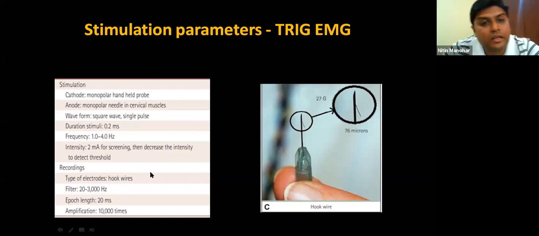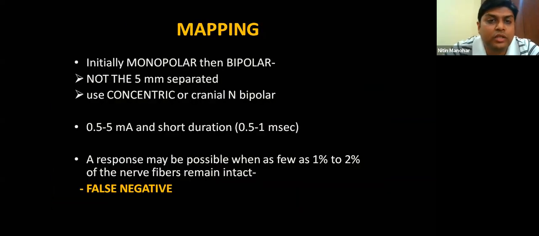These are the stimulation parameters that Professor Deletis recommends in his paper. Generally, we use monopolar to begin with. That's what we do in our institute. We use monopolar to begin with, to find the nerve or find the structures. And then when we actually know where the nerves lie, we use a bipolar. Most important, when you're using a bipolar, try to use a concentric bipolar or a cranial nerve bipolar, and do not use the 5 mm separated bipolar that you use for cortical mapping, because you can stimulate the distal nerve and get a false normal recording when you have actually caused harm to the cranial nerve. So it's important to use a concentric bipolar.